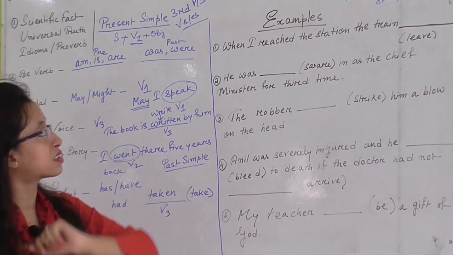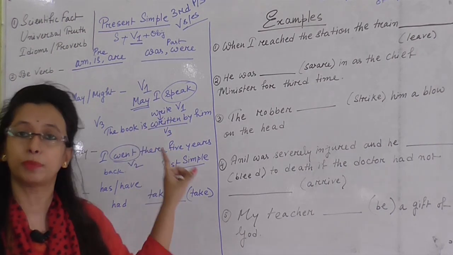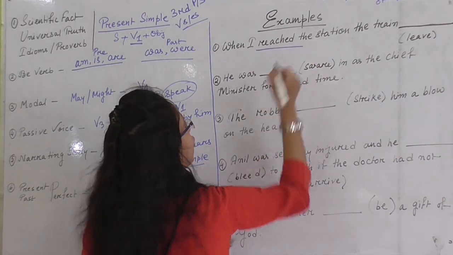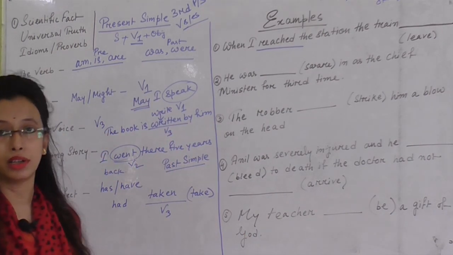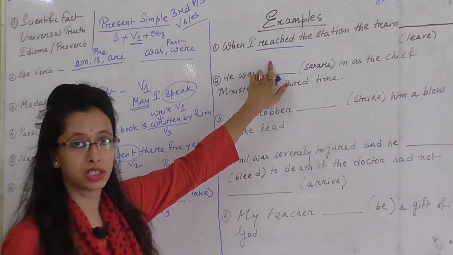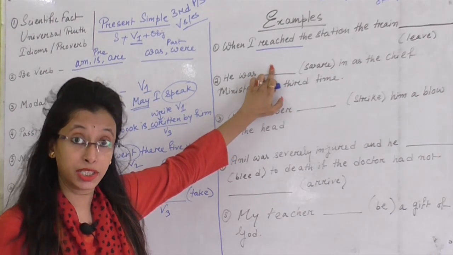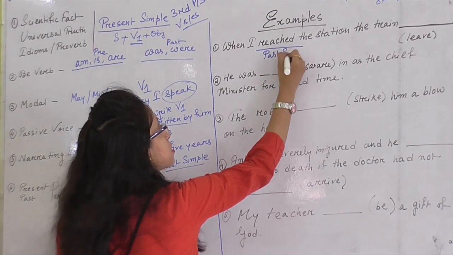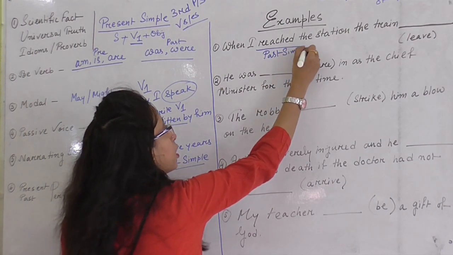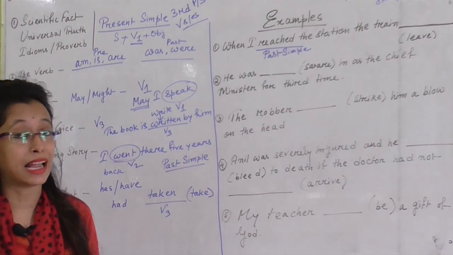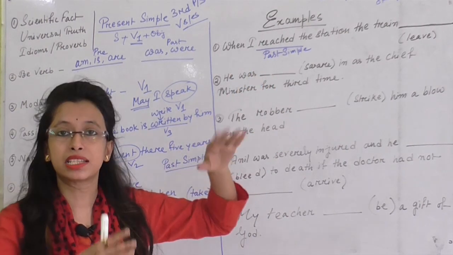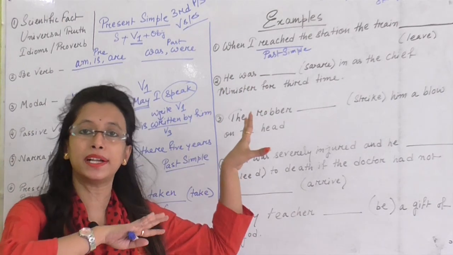When I reach the station, the train dash, and in brackets leave. So here I have found verb number one, which is reached, and we can easily identify that this form is in past simple. So I have just told you about whenever: when I reached, it means that things also happened in the past.